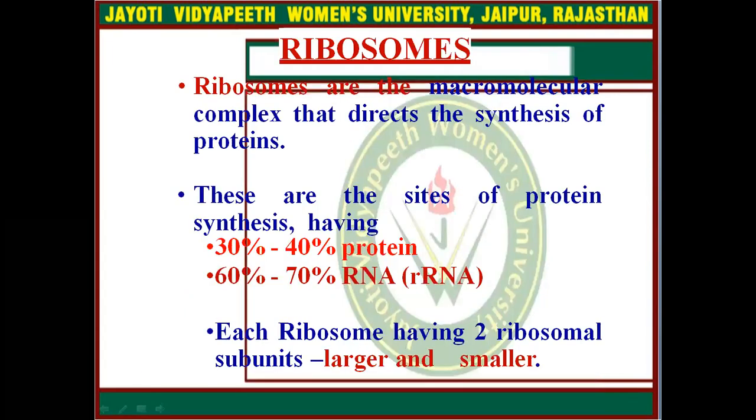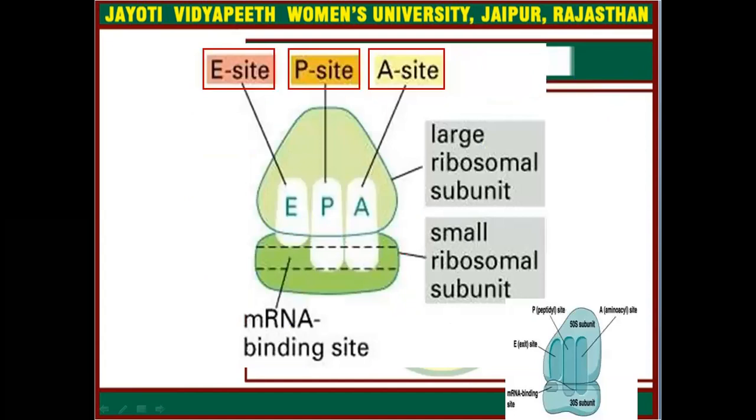Ribosomes are the macromolecular complex that directs the synthesis of protein. These are the sites of protein synthesis, having 30 to 40% protein and 60 to 70% RNA. Each ribosome has two ribosomal subunits, larger and smaller. If we talk about the sites in the ribosome, you can simply see there are basically four sites. First is the A site, then the P site, the E site, and the messenger RNA binding site. This is the large subunit, this is the small subunit. A means aminoacyl site, this is the peptidyl site, and this is the exit site.